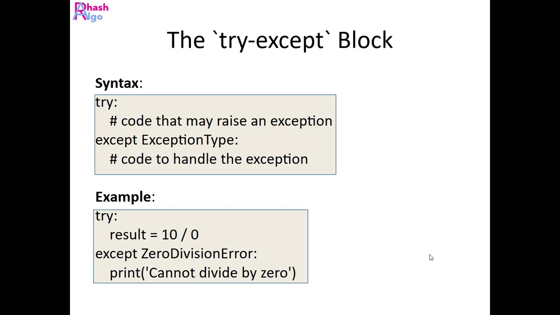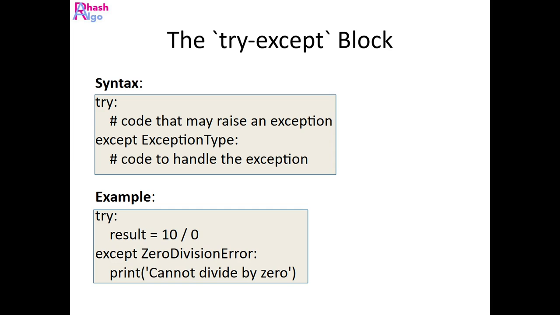Okay, let's get started, guys. How do we handle these exceptions in Python? To handle these exceptions or errors, we need to put the code that we think may raise exceptions in a block. We need to anticipate that this specific block of code may give some exception.